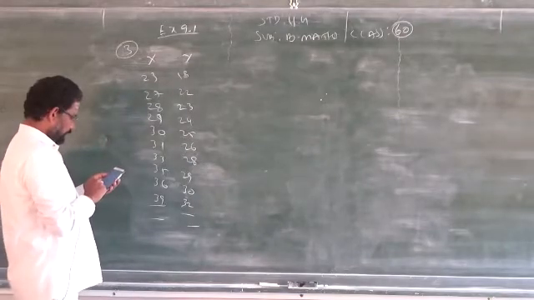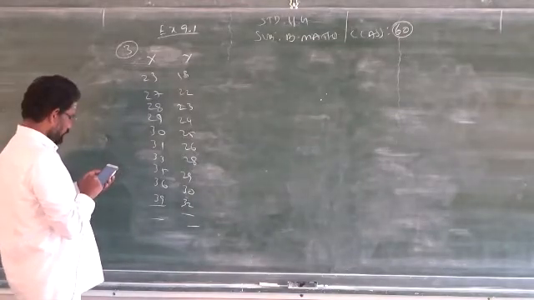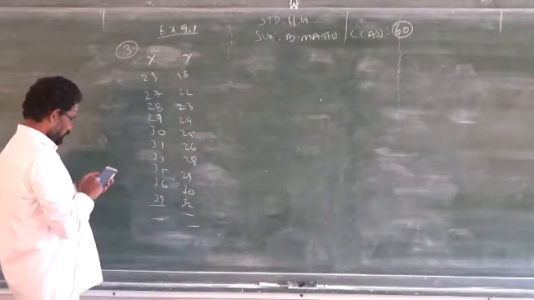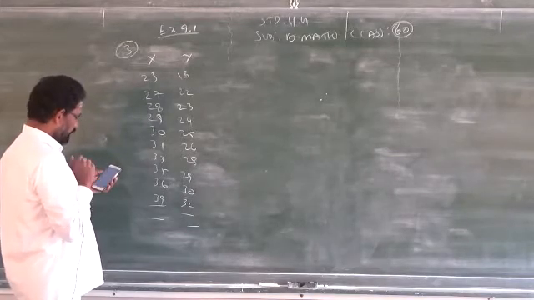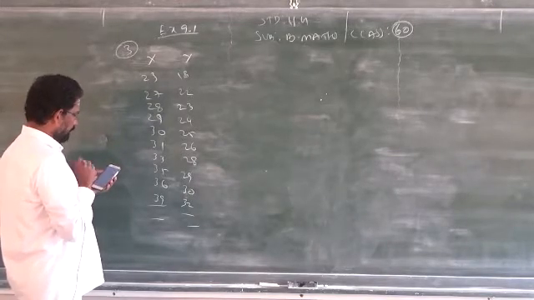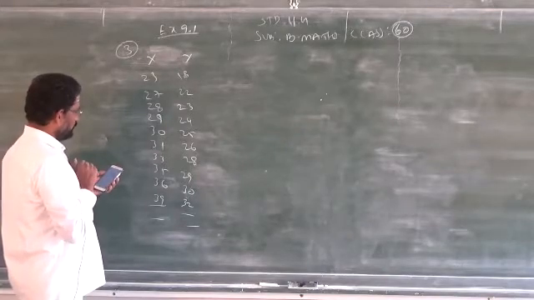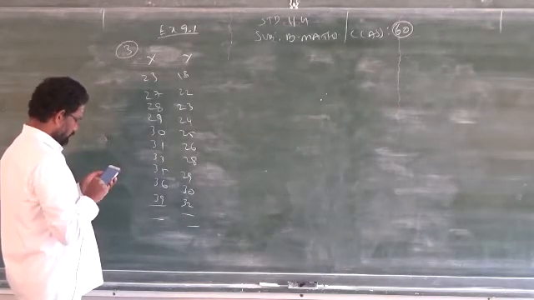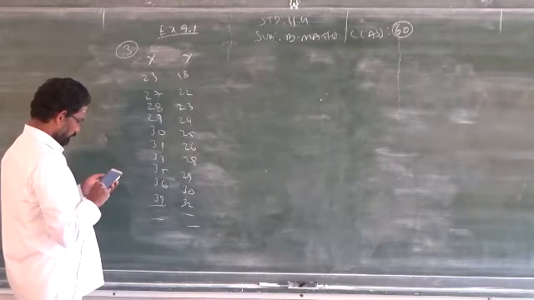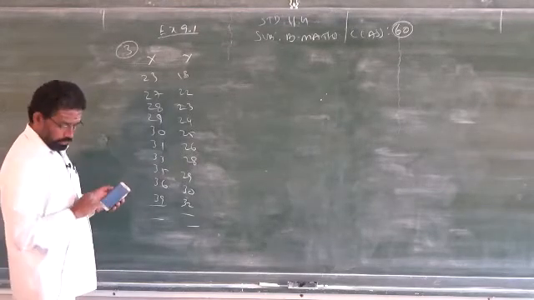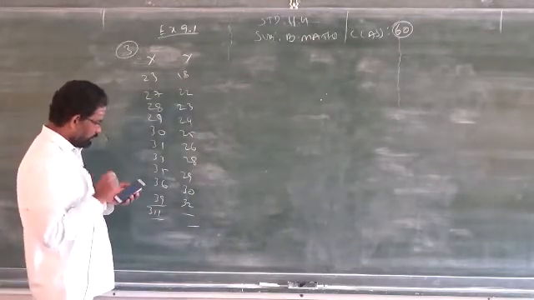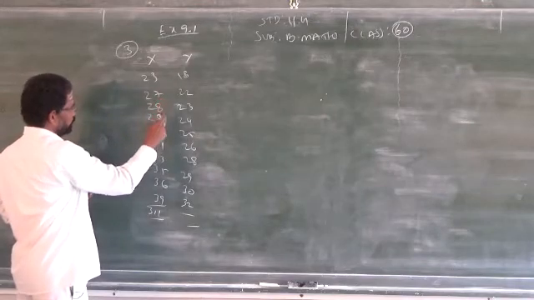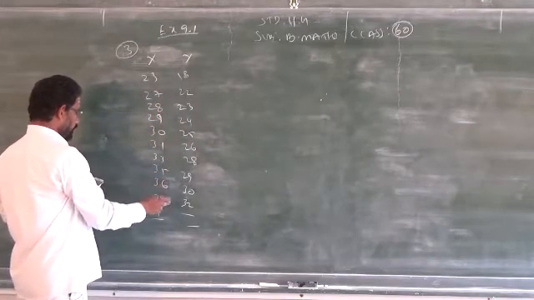Now 23 plus 27 plus 28 plus 29 plus 30 plus 31 plus 33 plus 35 plus 36 plus 39. So you will get how much? 311. When you divide this by the number of data, 1, 2, 3, 4, 5, 6, 7, 8, 9, 10.